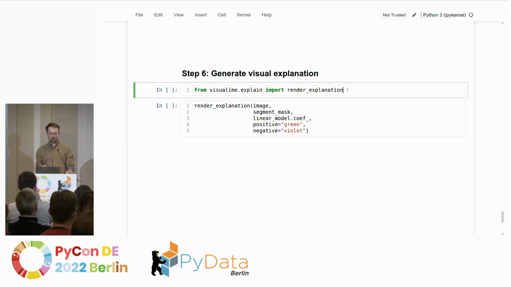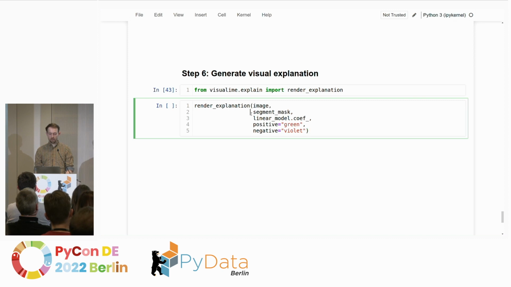And sadly, the original implementation of LIME doesn't do a great job at giving you a lot of control over what the output looks like. And so I'm just going to import that render explanation function. Here I'm going to put in the original image. I'm again putting in the segment mask, because we need to know which segments to color and where they are. And I'm also going to add the linear model coefficients.